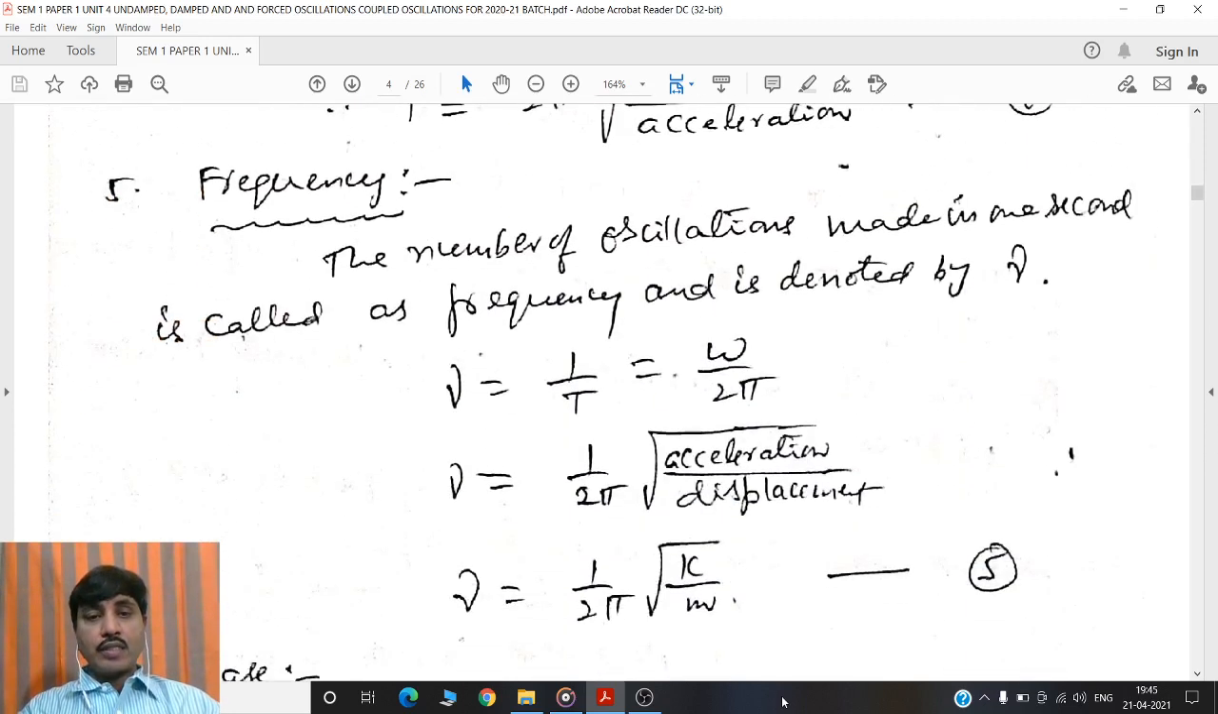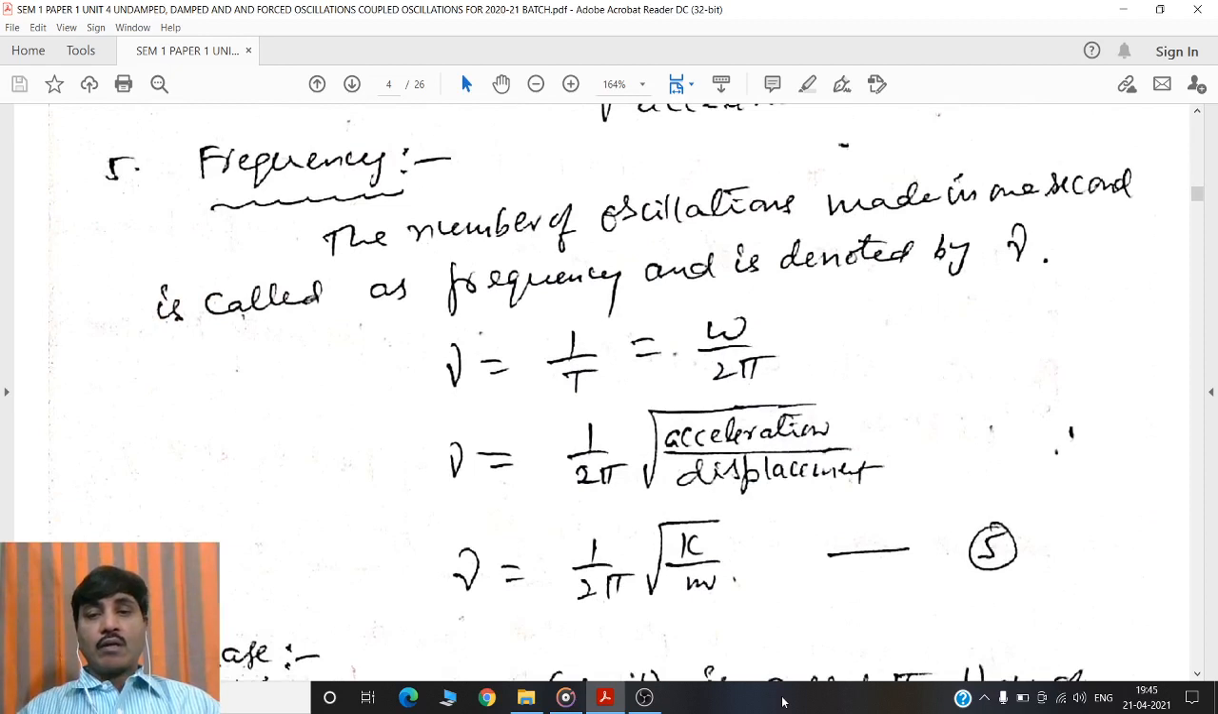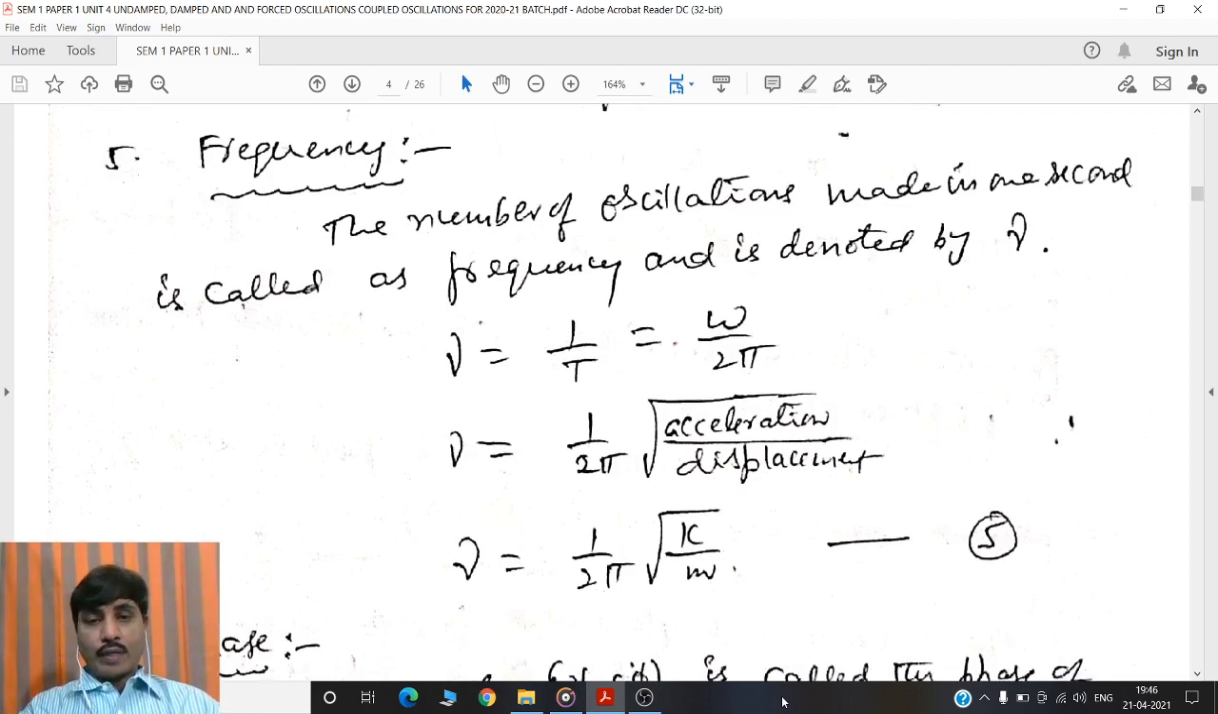The next characteristic is frequency. The number of oscillations or vibrations made by a particle in 1 second is called frequency and is denoted by nu. Nu is equal to the reciprocal of time period, that is nu is equal to 1 by T, that is equal to omega by 2 pi, that is equal to 1 by 2 pi into square root of k by m, or nu is equal to 1 by 2 pi into square root of acceleration by displacement.